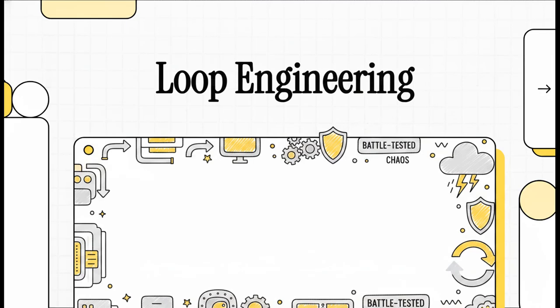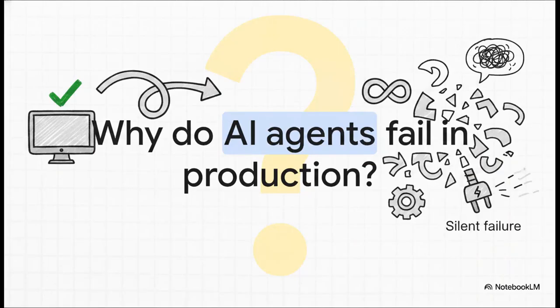Welcome to the Explainer. Listen, if you've been building with AI recently, you already know the game has completely changed. Today, we're moving way past basic prompting. We are going to unpack exactly how to build battle-tested systems that can actually survive the absolute chaos of real-world production. So here is the billion-dollar question we need to answer right out of the gate.